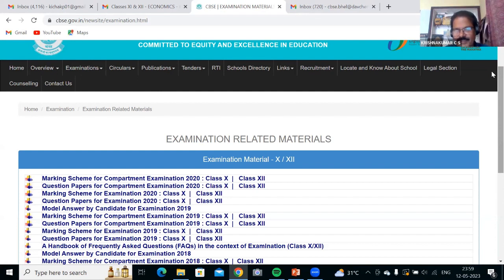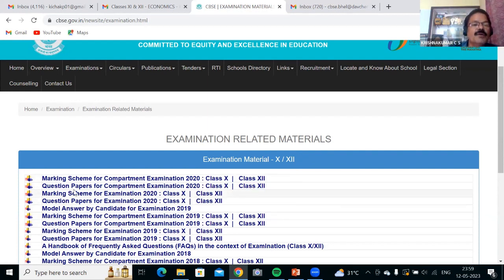We learn how answers have to be presented. Am I audible, teachers? Yes, sir. Try to go through the board marking scheme. That marking scheme will give you an idea of how the answers have to be prepared.